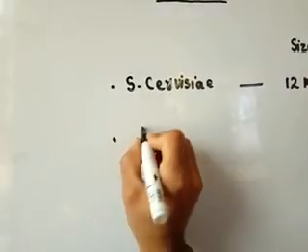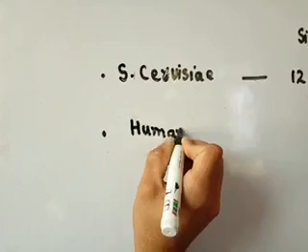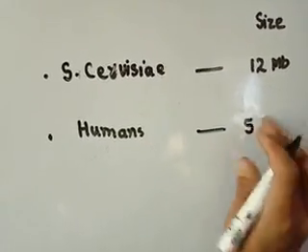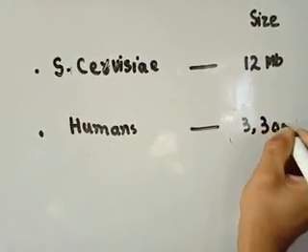And I will take up the humans. Humans are having a genome size of 3,300 MB.